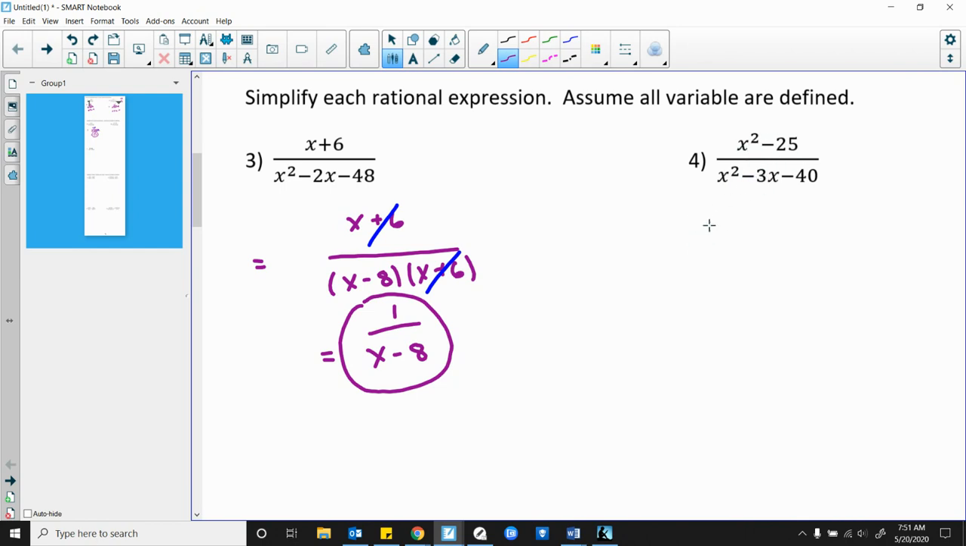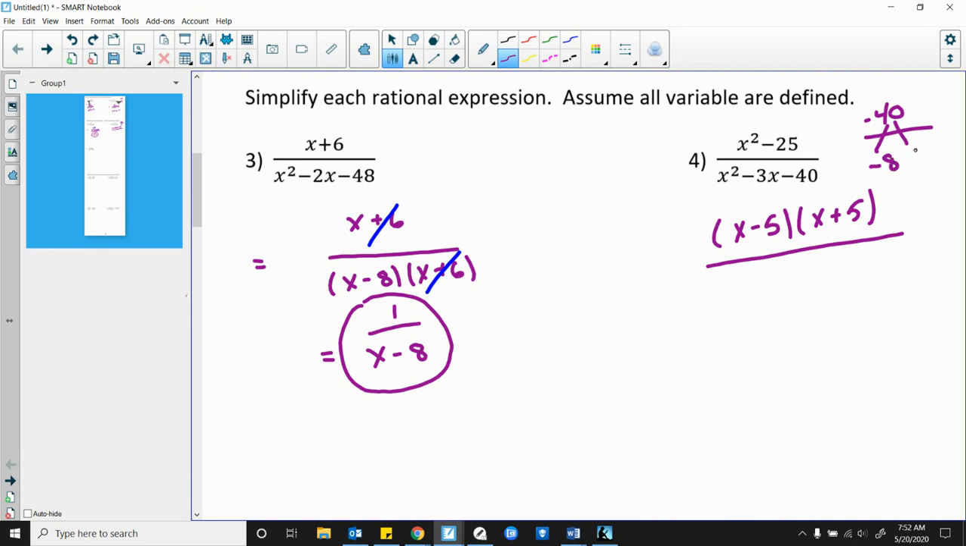This is a difference of squares. So I'm going to have one positive, one negative. So x minus 5, x plus 5 over. We can factor this. So what multiplies to get me negative 40 that adds to get me negative 3?